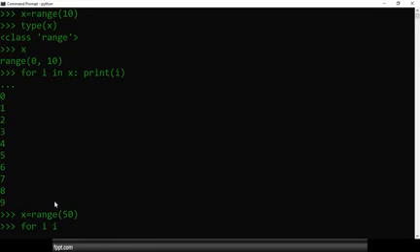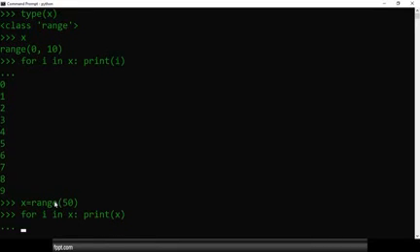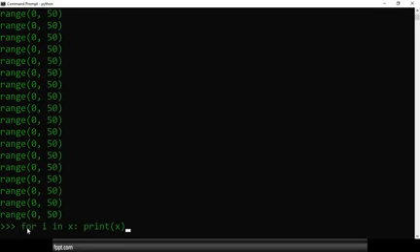for i in x: print x. See, we get just one. What happened? x is equal to range of, the values are bigger, so I will use a smaller value, 20.